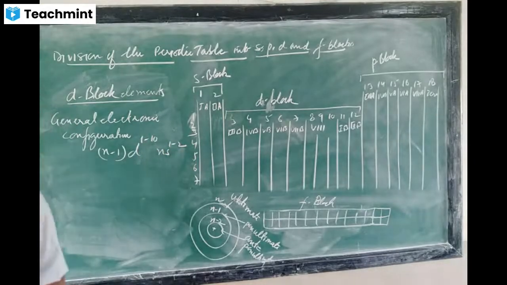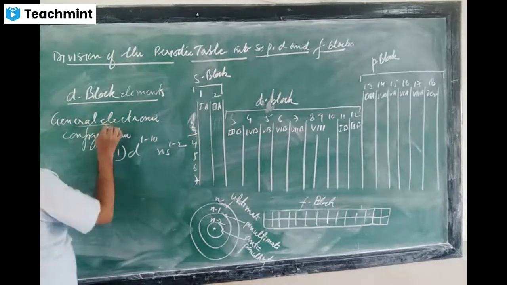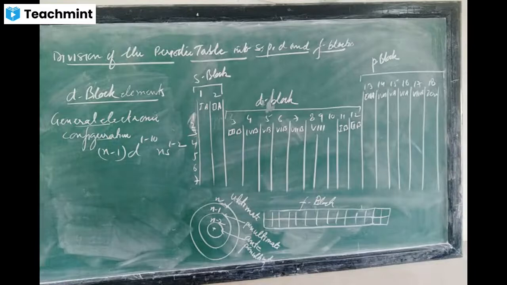This is the general electronic configuration for the D block elements. What is the definition? The definition is that